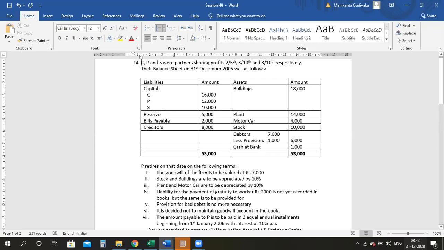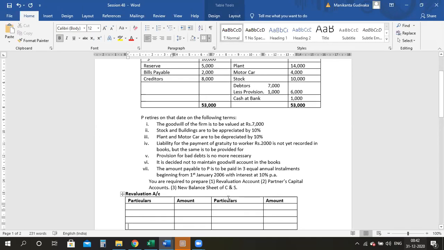The provision for bad debts is no more necessary. Now, guys, this is an interesting point. Already they have taken the provision. Now they are telling there is no need of that, which means again you need to revalue your debtors to 7,000, which also means your liability is decreasing now. So I have to cancel this 1,000. Am I clear, everyone? I am not creating it. Instead, I am canceling what is actually there.